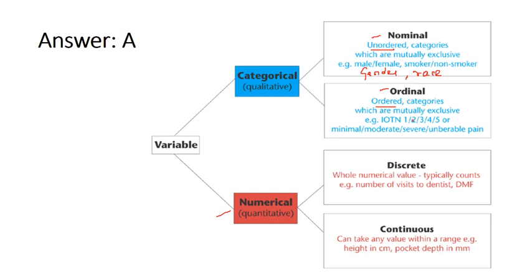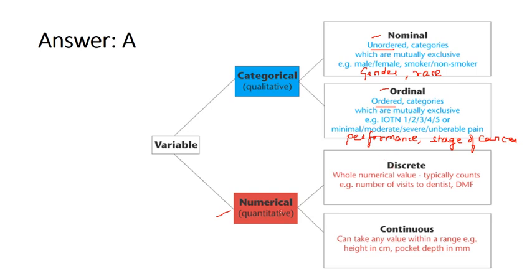Under ordinal variable, say for example the performance of the student, the stage of the cancer. So after stage 1, stage 2 will come. After stage 2, stage 3 will come. Performance, it's like grade A, then B, then C. So they are ordered variables.